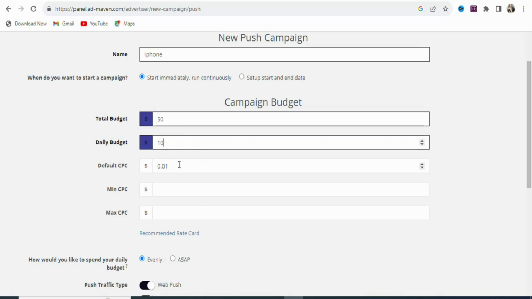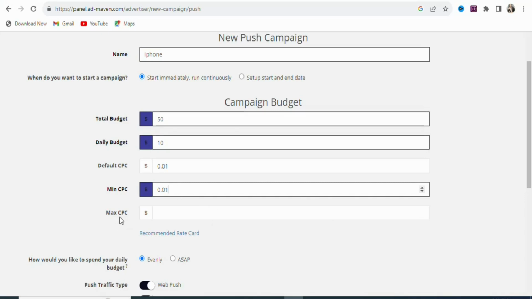How much are you willing to pay per every click that you get? You are going to leave it with the default price. Once that is done, you can see minimum CPC. What is the least amount that you pay per every click that you get? The minimum CPC, I'm going to enter the same thing as the default one. So you are going to select an amount that is equivalent to the default CPC. So let's leave it like this.